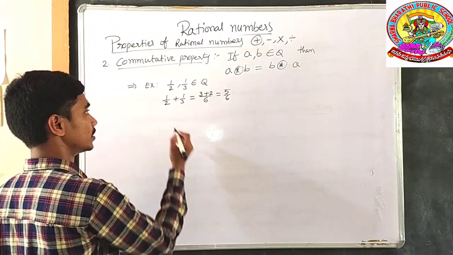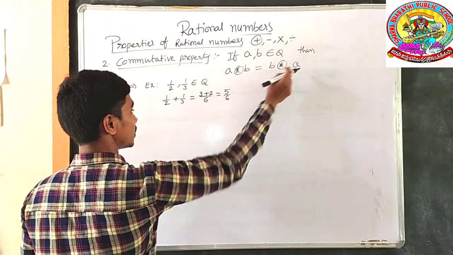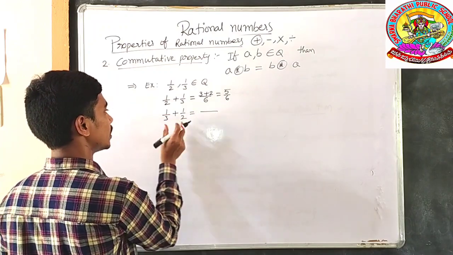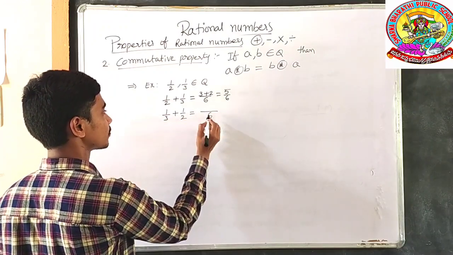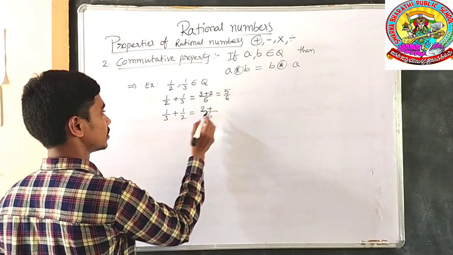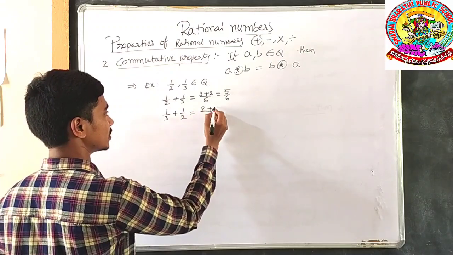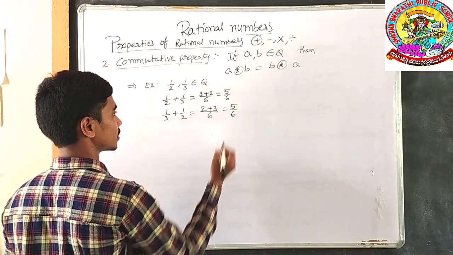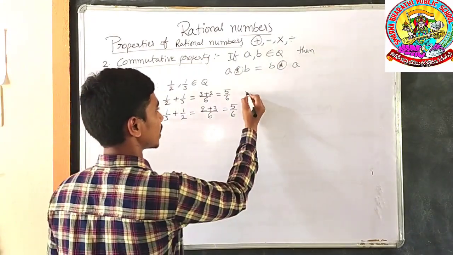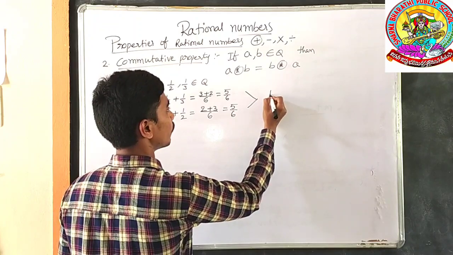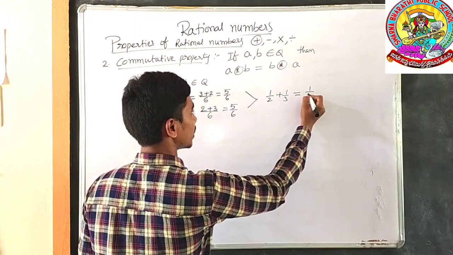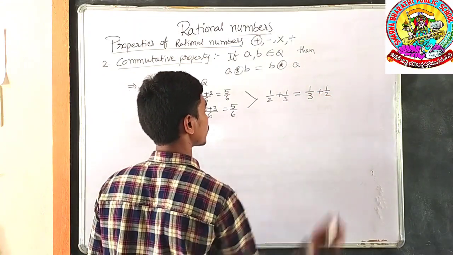Then b operation a, like this: 1/3 plus 1/2, which is equal to, the LCM of 3 and 2 is 6. In the third table you get 6 by 2 times, 2 into 1, 2, plus in the second table you get 6 by 3 times, 3 into 1, 3, which is equal to 5/6. By these two operations, what can we understand? We can understand 1/2 plus 1/3 gives the same value as 1/3 plus 1/2.